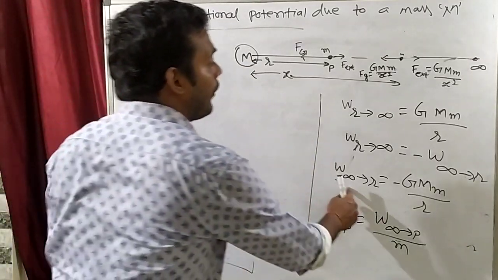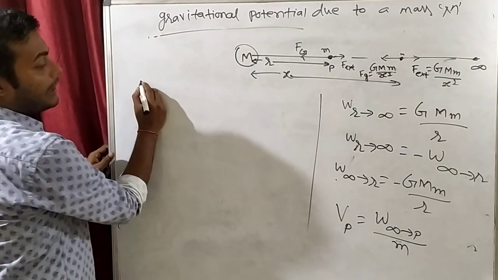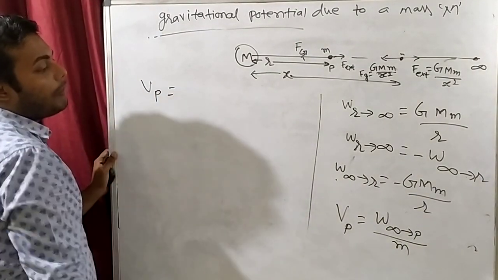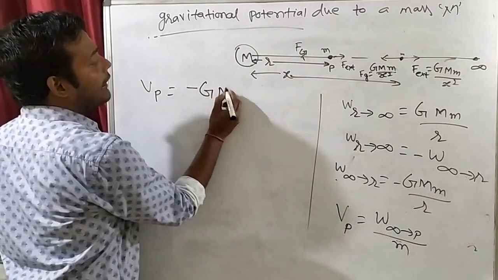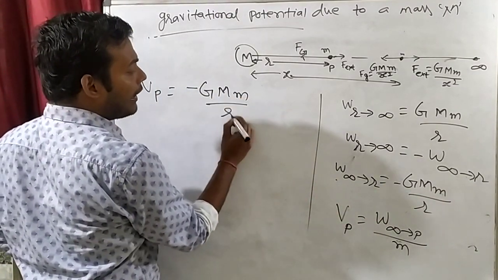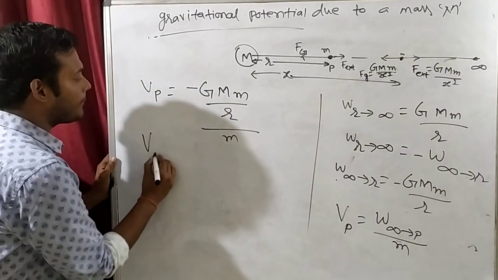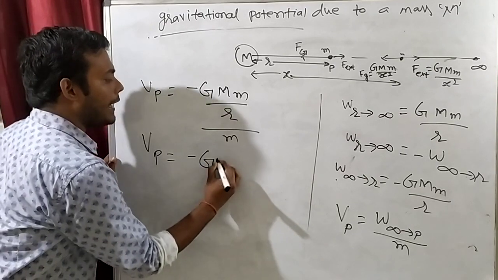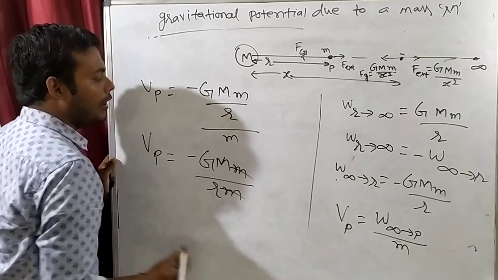So for work done, we know. We have to find potential. So potential at point P will be what? Work done from infinity to R is how much? Minus G capital M small m by R, divided by small m. So can we write that Vp is equal to minus G capital M small m by R, into small m will cancel.